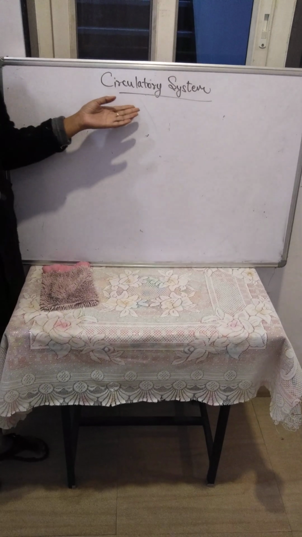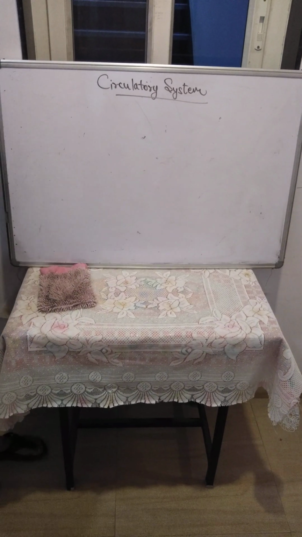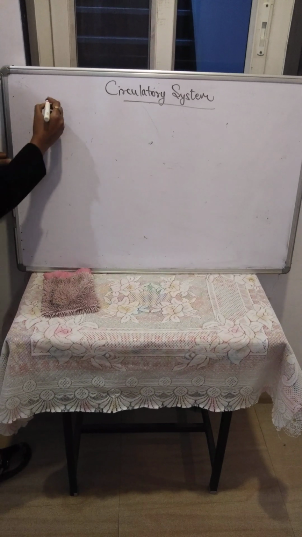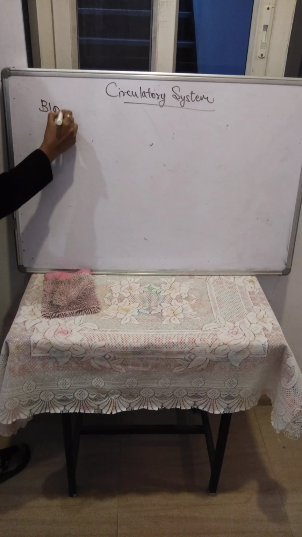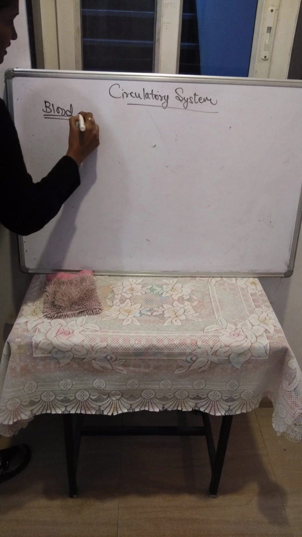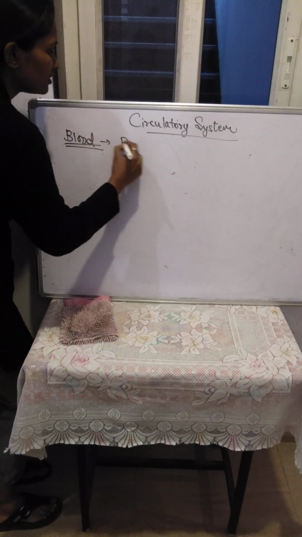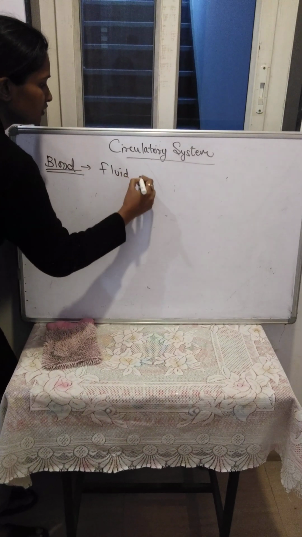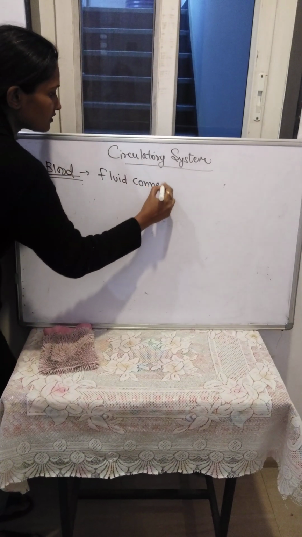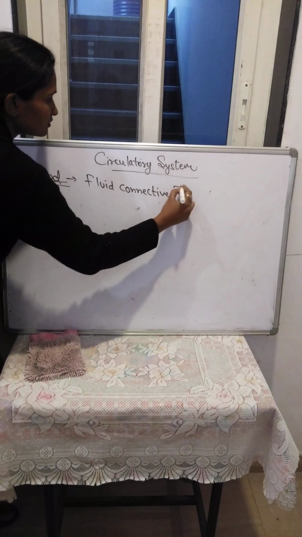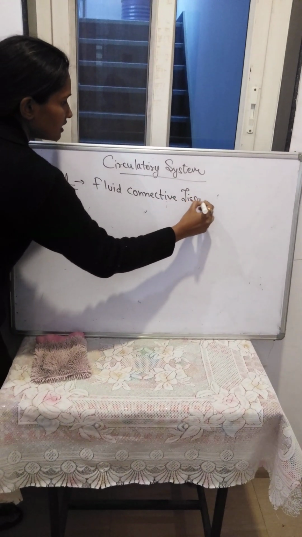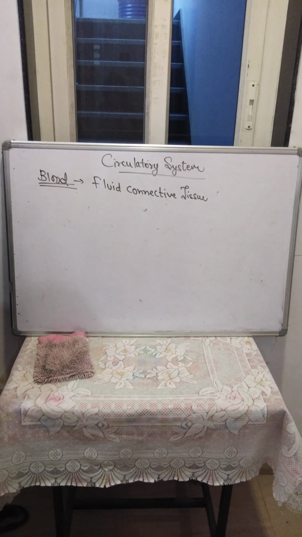In the topic circulatory system, today we will take the subtopic that is blood. Blood. So what we can say is that blood is a fluid connective tissue which acts